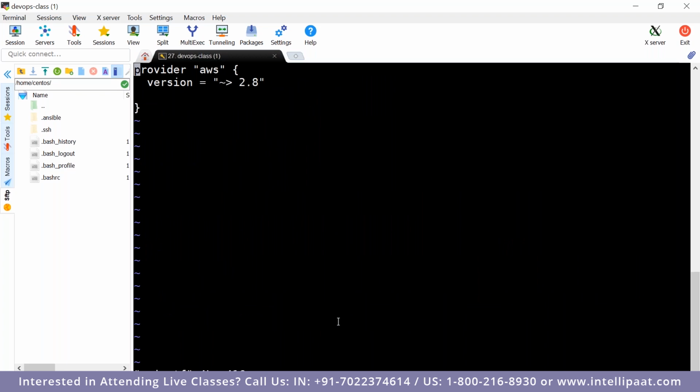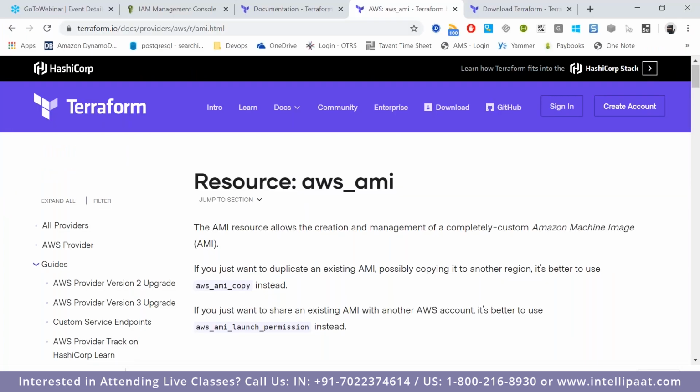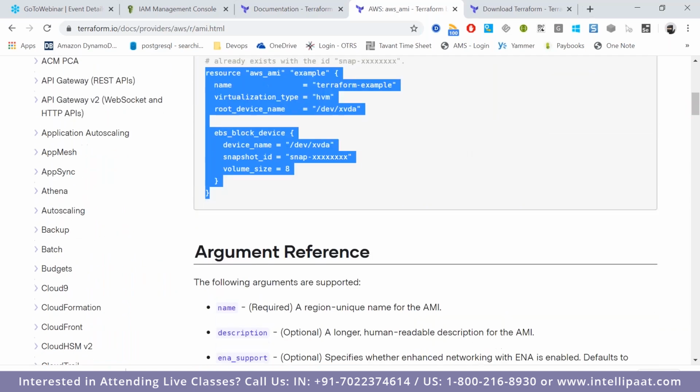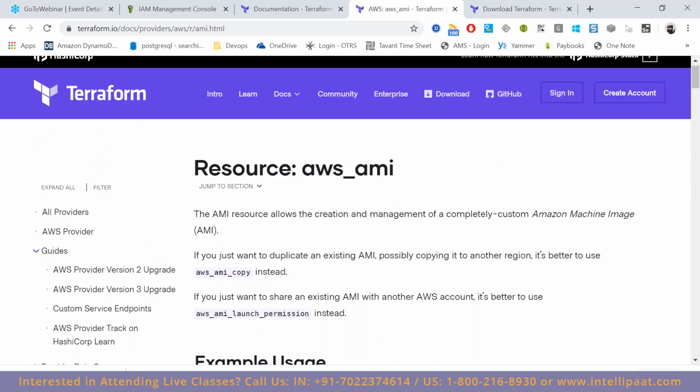In main.tf, what are the keys which we have created?